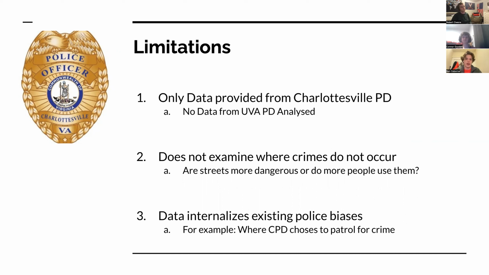Two, our data has no information about how much volume, say from day foot traffic, each street in Charlottesville has, so it is difficult to establish causality. Are some streets actually more dangerous, or do more people use them during the day but not live there and just provide more opportunities for crimes? And then third and finally, this data is the crimes that were committed and reported, and does not have data on crimes that were committed but unreported. This causes the data to take on biases that exist in policing.